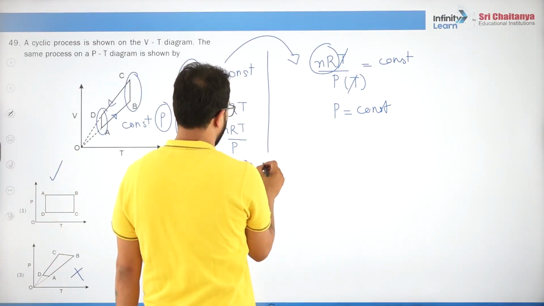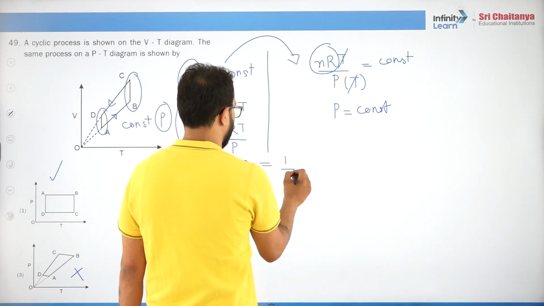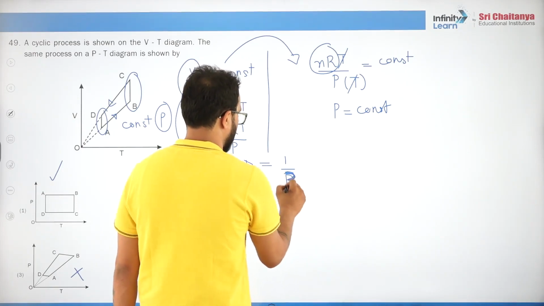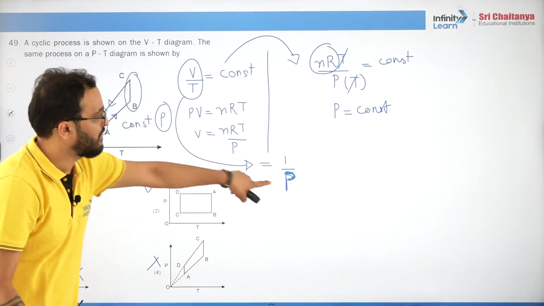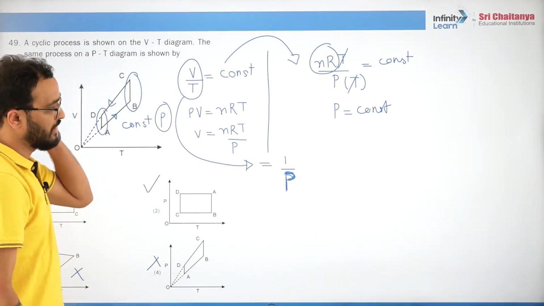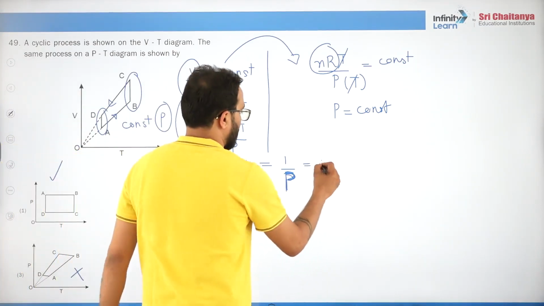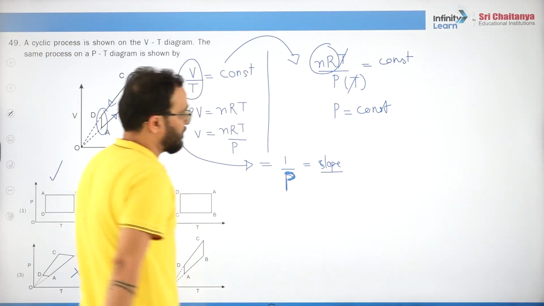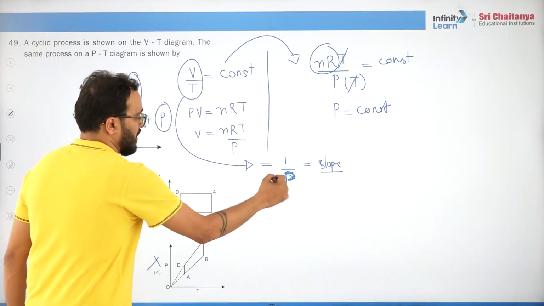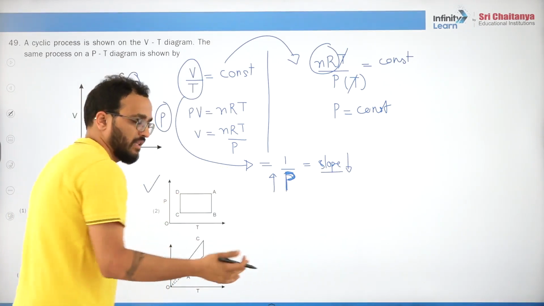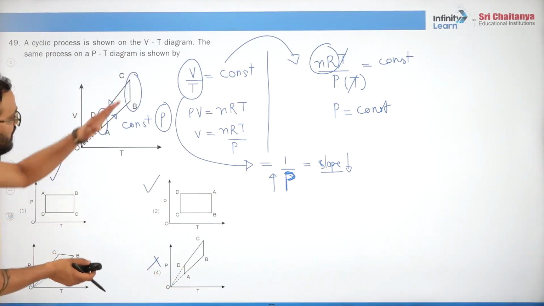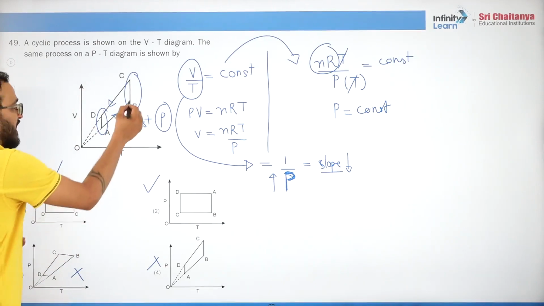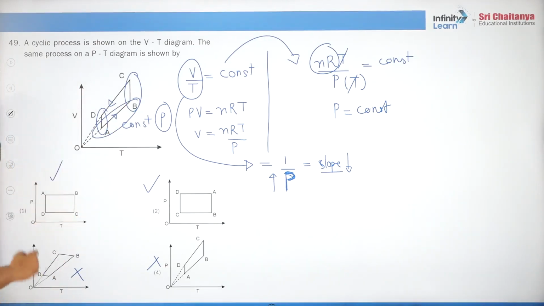V by T is coming out to be equal to 1 by P. On solving, it is coming out to be 1 by P, and 1 by P is the slope. So higher the pressure, lesser the slope, or lesser the slope, higher the pressure. That means AB is having higher pressure and CD is lower pressure. So this option is correct.